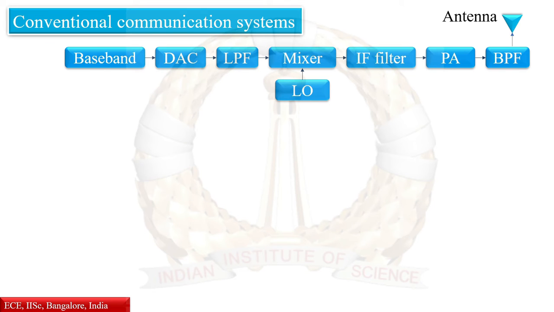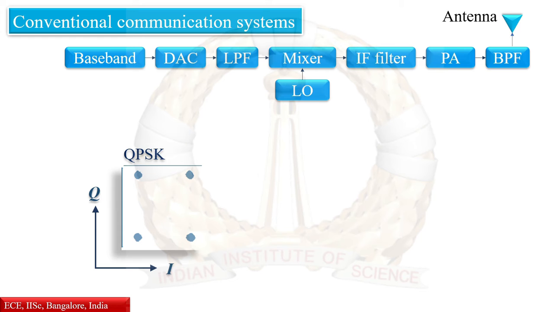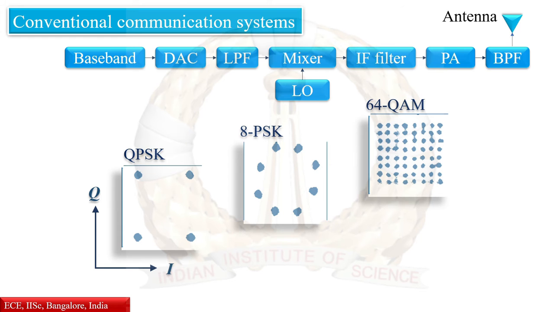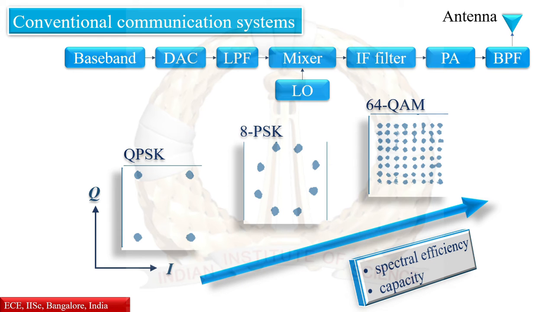In modern digital communication, the data is modulated by spreading the carrier, and the transmitted signals are represented by constellation points in in-phase and quadrature phase, that means by I and Q components. By increasing the number of these constellation points, a higher spectral efficiency and capacity is achieved.